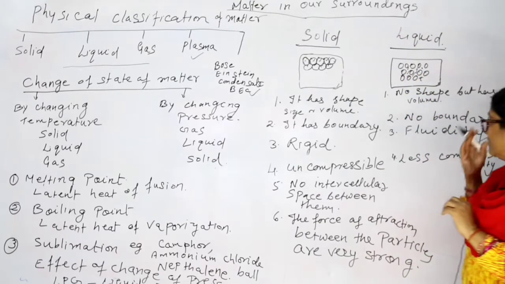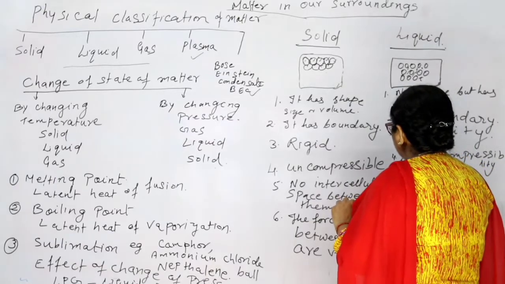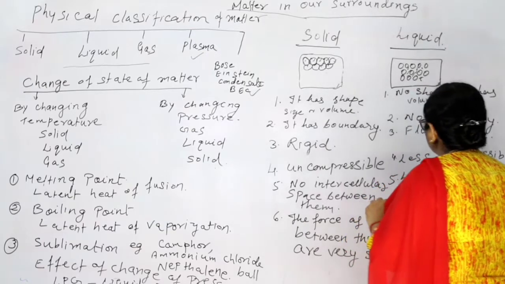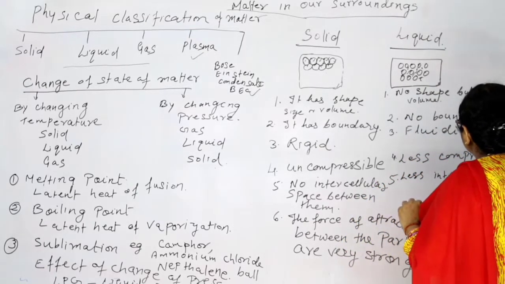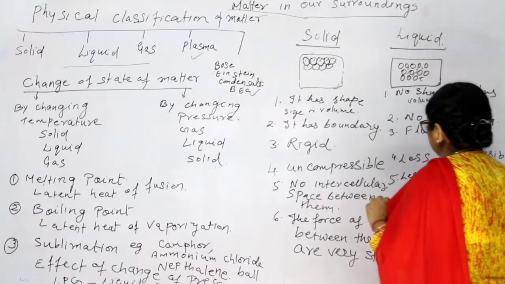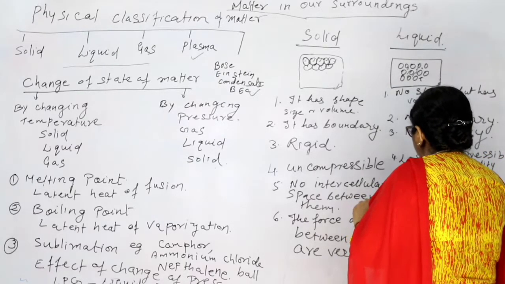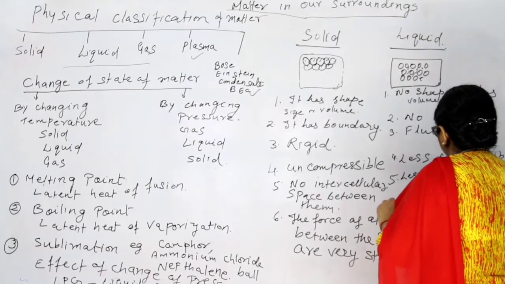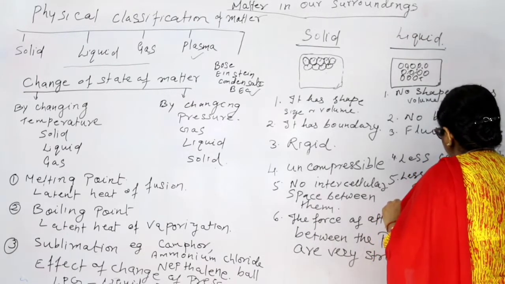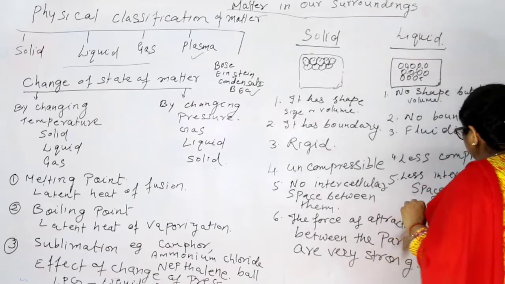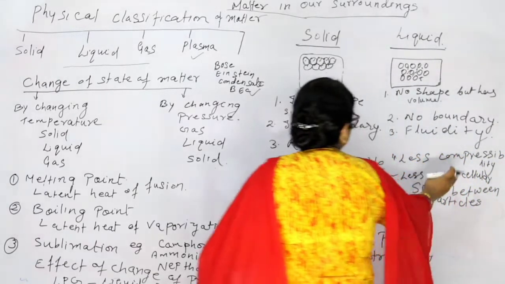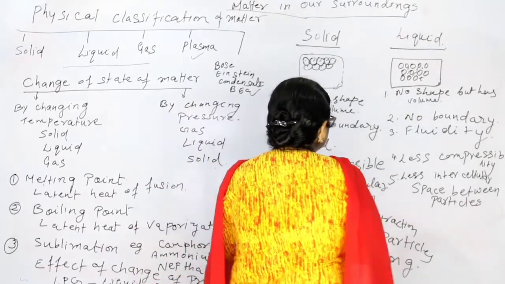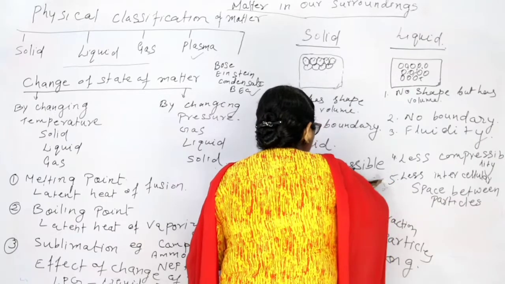So what will we say? Fifth one, less intercellular space between particles. Very less intercellular, sorry, not cellular, I am sorry, it is molecular.